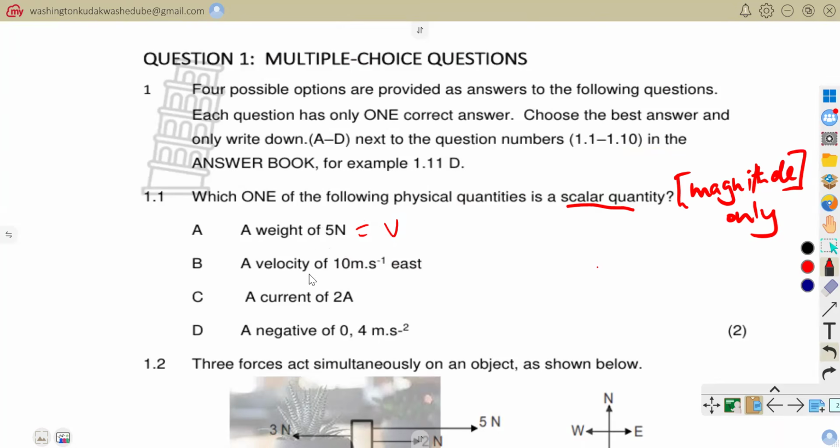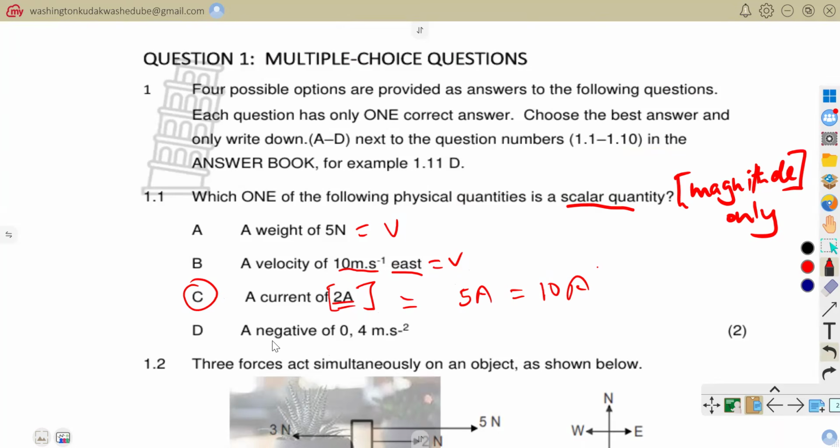And then on B, a velocity of 10 meters east, they already gave you the magnitude as well as the direction. So this one is also a vector quantity. And then they said a current of 2 amps. This might be our option, because when you are describing current, you only mention its magnitude, which might be 2 amps or 5 amps or 10 amps. According to our definition of a scalar quantity, our current will fall under what? A scalar quantity, because you only say 5 amps.